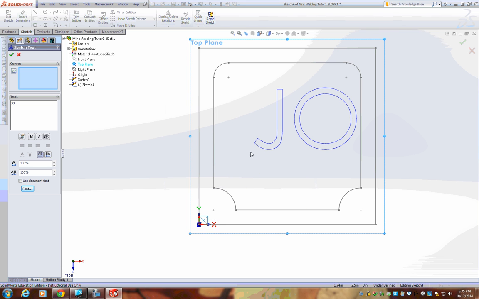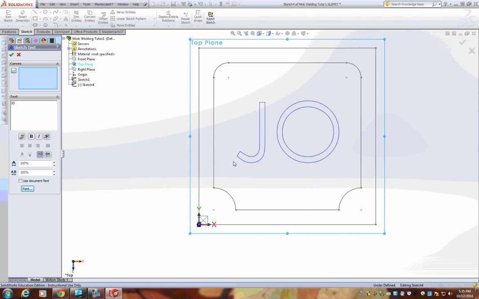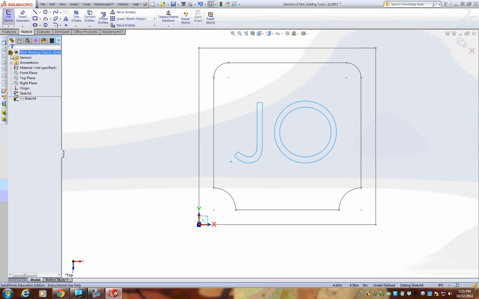You can now select on your drawing area where you want this to be centered and do your best to center it. When you're done, click checkmark. You've been drawing for a little while, so make sure you click Save at this time.